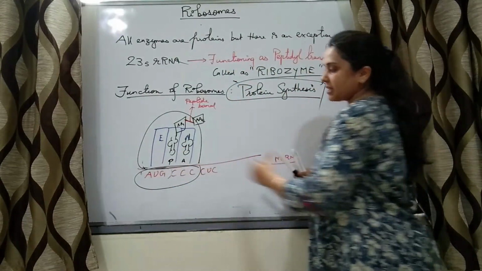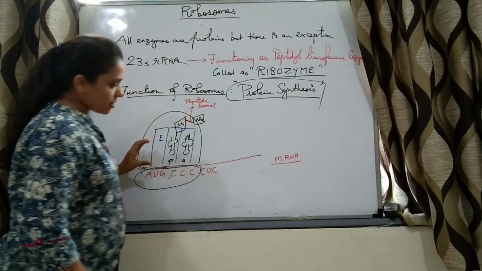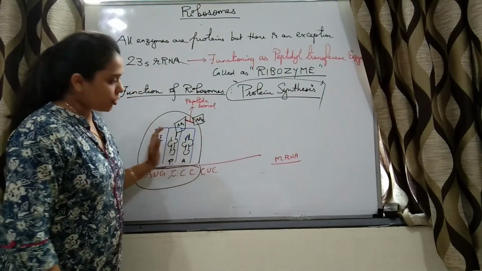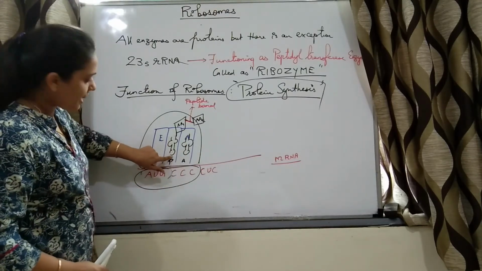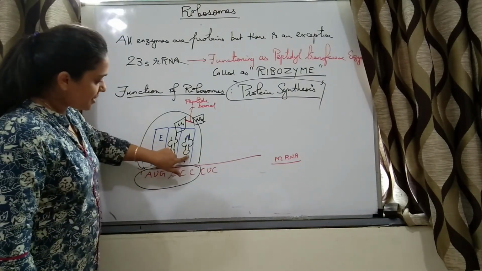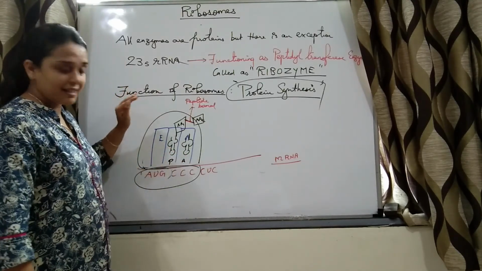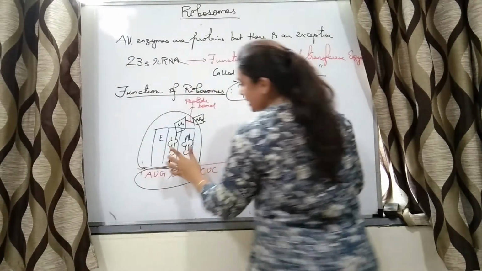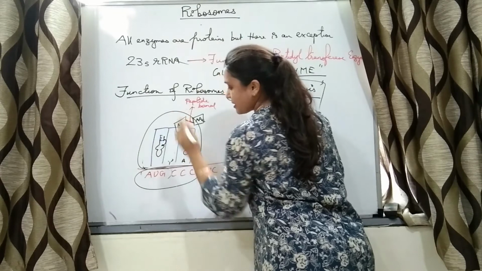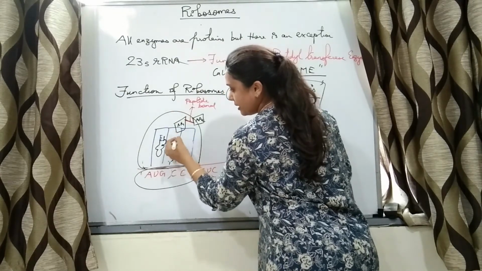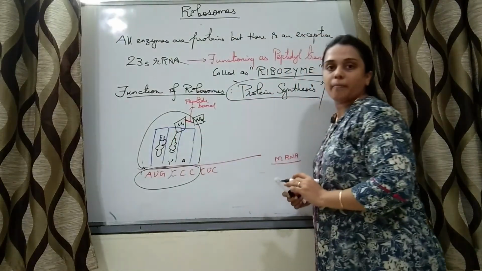Now what happens? This ribosome is shifting. Ribosome shifts towards the other side of the mRNA. So this tRNA comes at this side, this tRNA comes at this side. This tRNA exits, and now this tRNA comes at this site, this tRNA comes at this site, and this tRNA will have two amino acids.